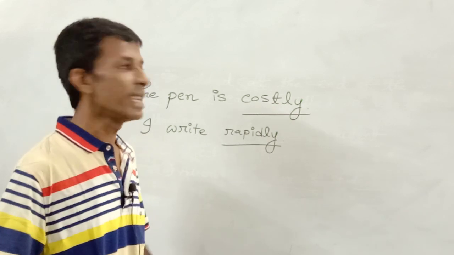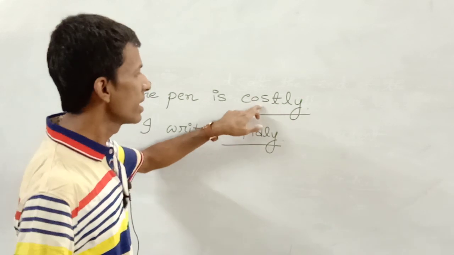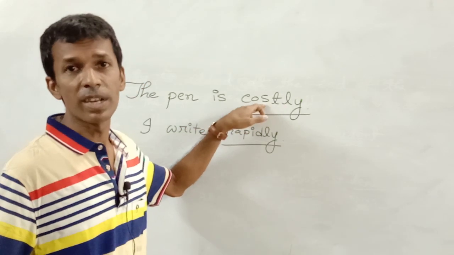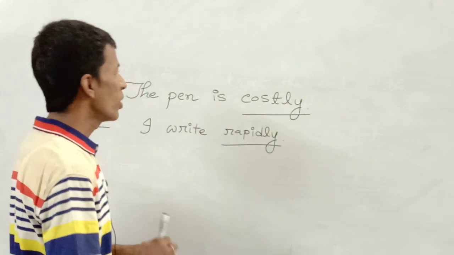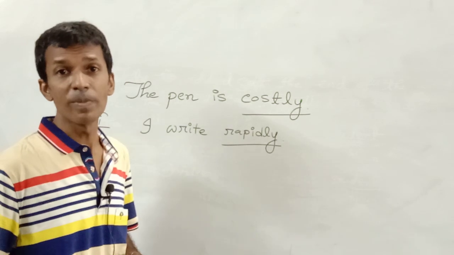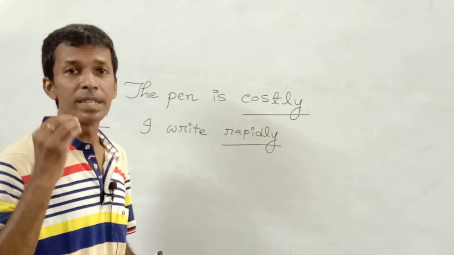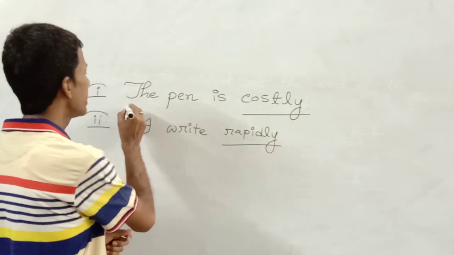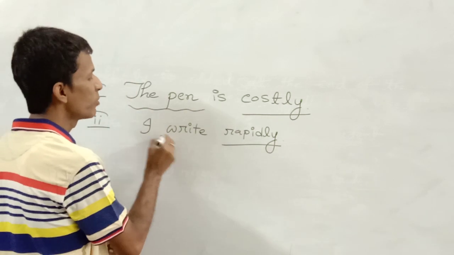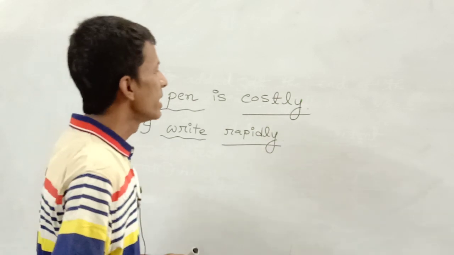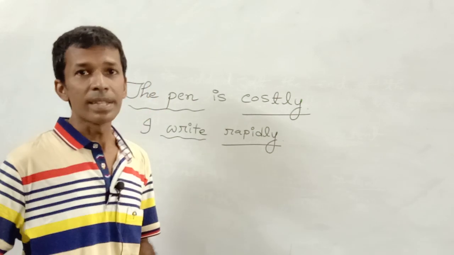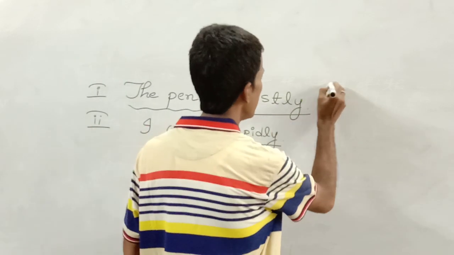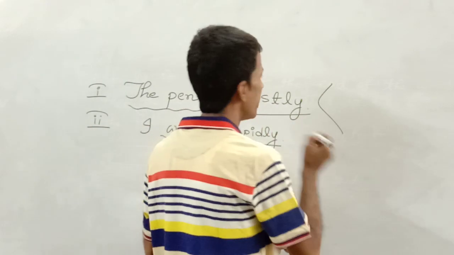So you can think that it is called adjective, or in a different way it is also called adverb. But what type of parts of speech is it? You must think about it with efficiency. First of all, you will have to learn in what way this word is modifying the other word. Here, costly is written to modify pen, that means noun.